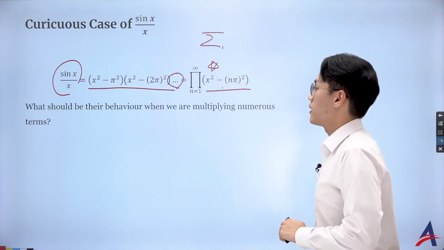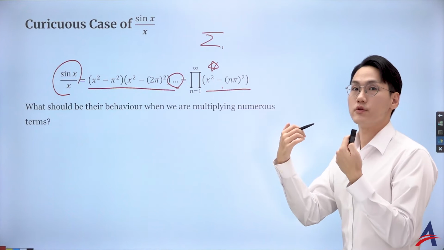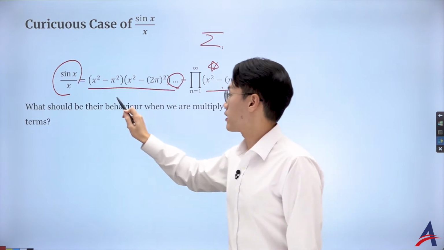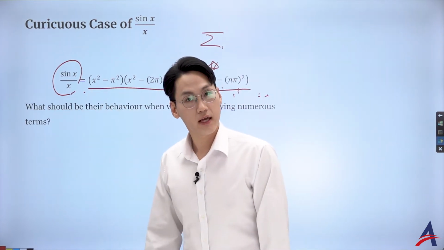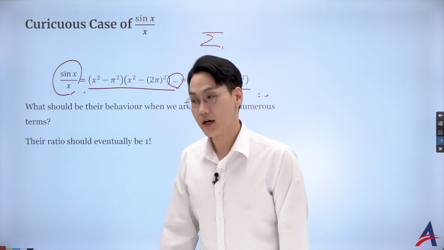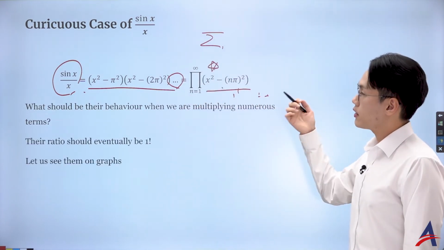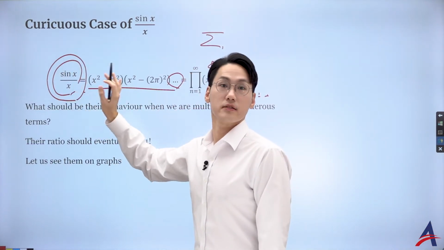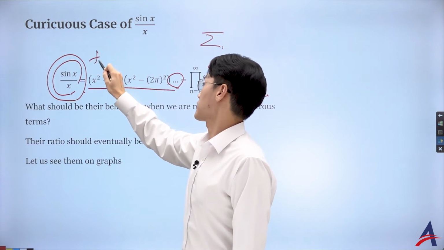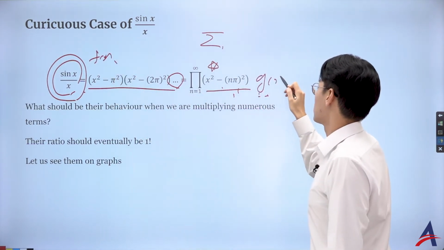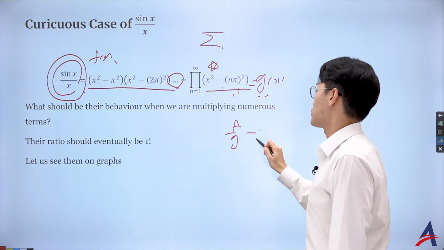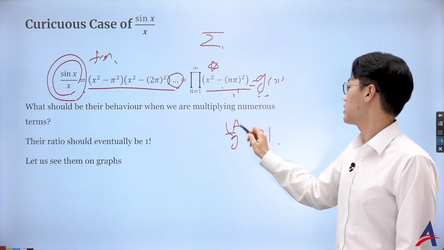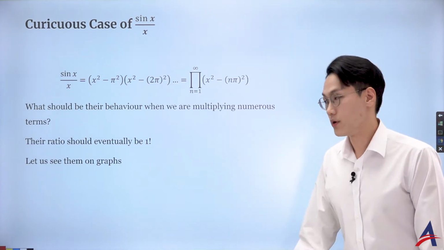Okay, why not? But here's the thing: what sort of behavior do we expect? Of course, the more I multiply, it should be converging to the shape of sin x over x, and let's really check whether that's the case. Let's see from the graph. Asymptotic behavior means their ratio, if I call sin x over x f(x) and this product g(x), must converge to 1. That means eventually they're going to be the same thing. So let's see from the graph.